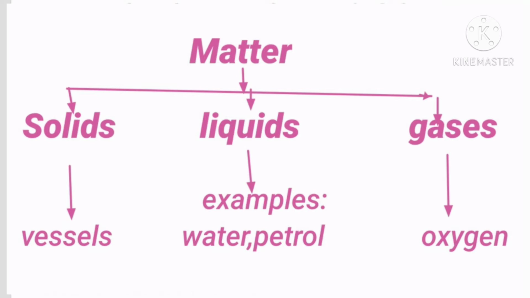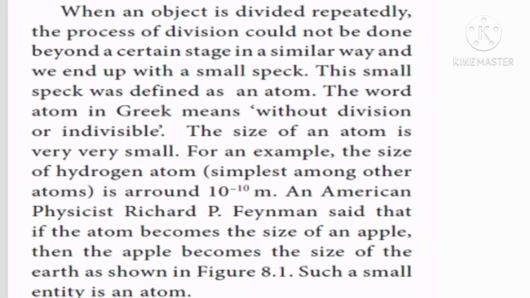In order to understand this, we need to know the fundamental constituents of materials. When an object is divided repeatedly, the process of division cannot be continued beyond a certain stage, and we end up with a small speck. This small speck was defined as an atom. The word atom in Greek means without division, or indivisible. The size of an atom is very small.